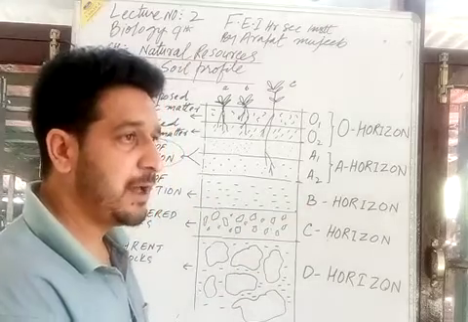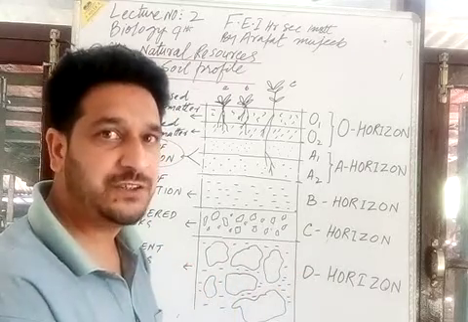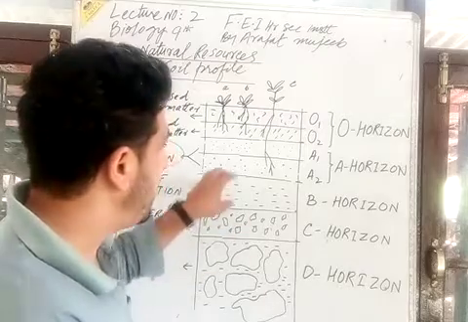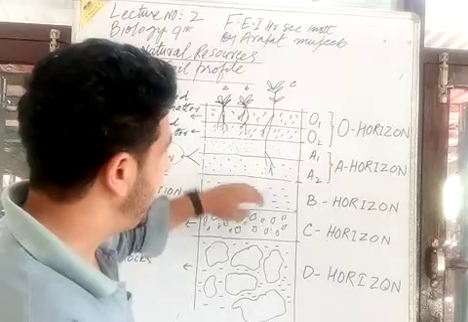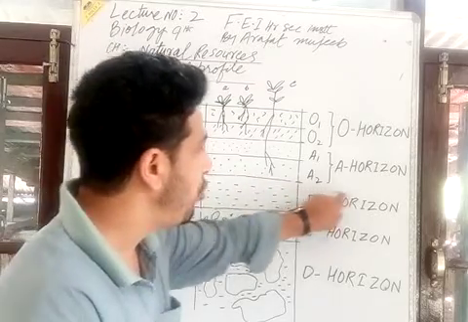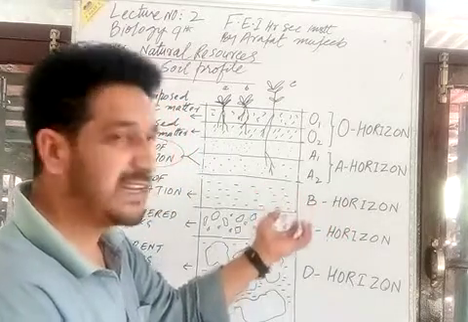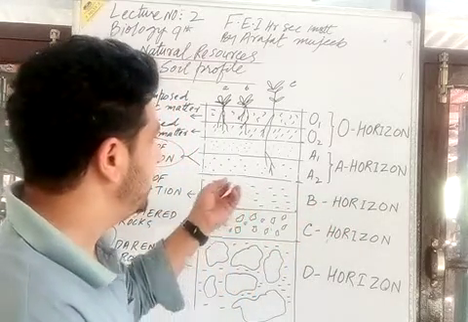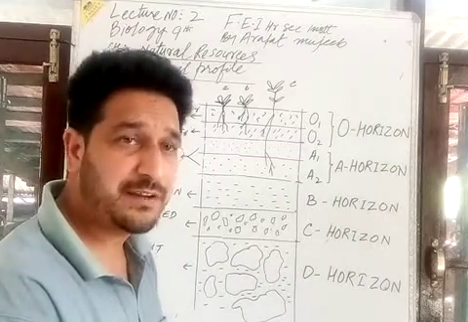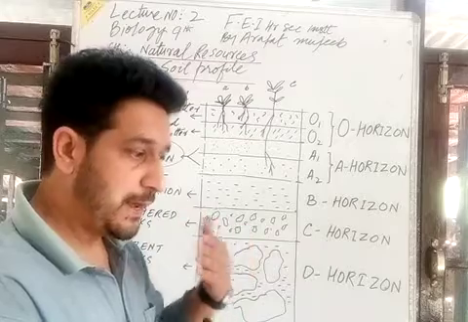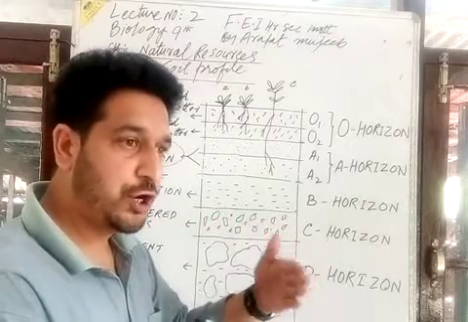Minerals like sodium, calcium, magnesium start to reach down, seepage होती है, and they start to accumulate in the B horizon. Therefore, sometimes the A horizon remains deficient of minerals because of the heavy supply of water to the plant.